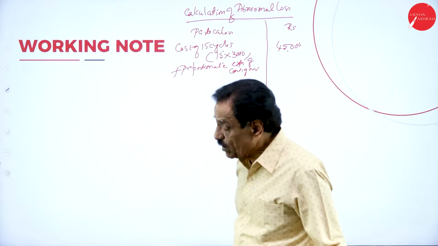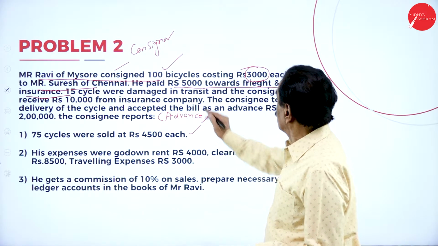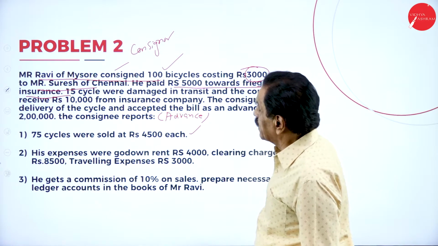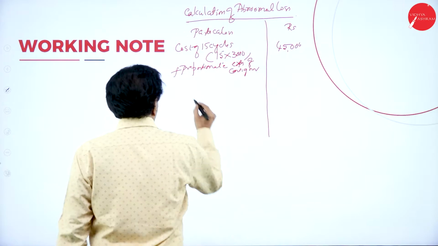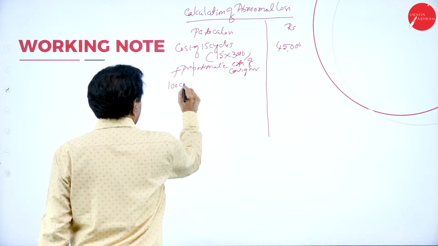So what is the expenditure of the consignor? See that, 5,000 towards freight and insurance. For how many cycles? 100 cycles.